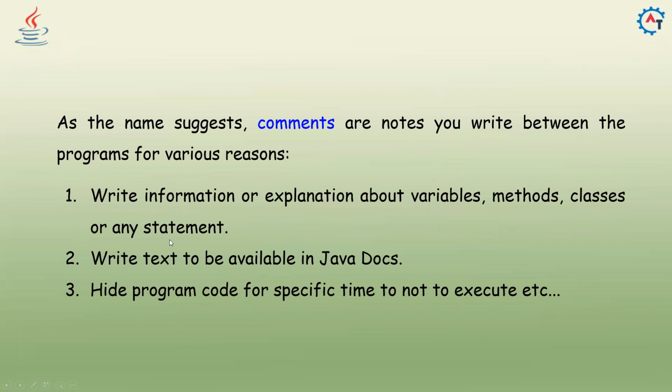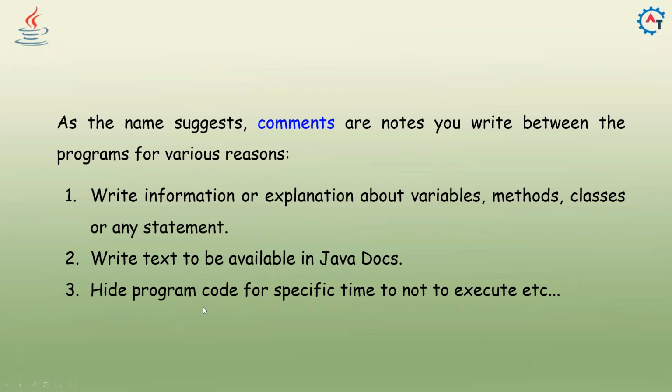So if you want to provide some extra information about your variable, method, or class, then you can put a comment, and comments are not executable code. Also, you can write text to be available in Java docs. If you're developing an application and you want to put some information about that class, method, or variable, then if somebody is using your code, they'll come to know for what purpose you have written all this information.